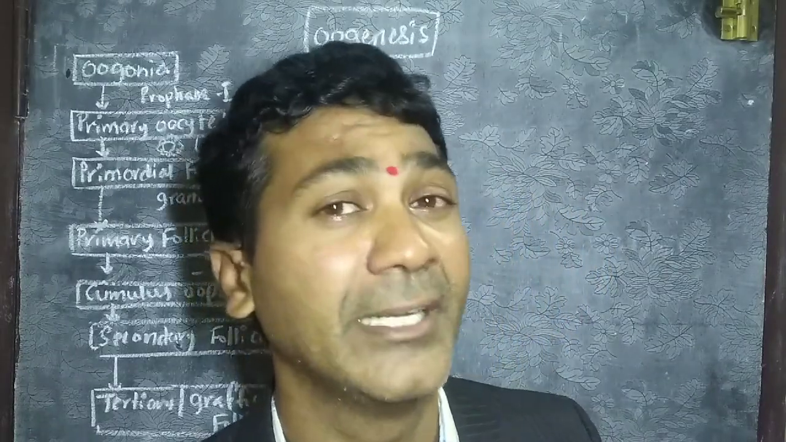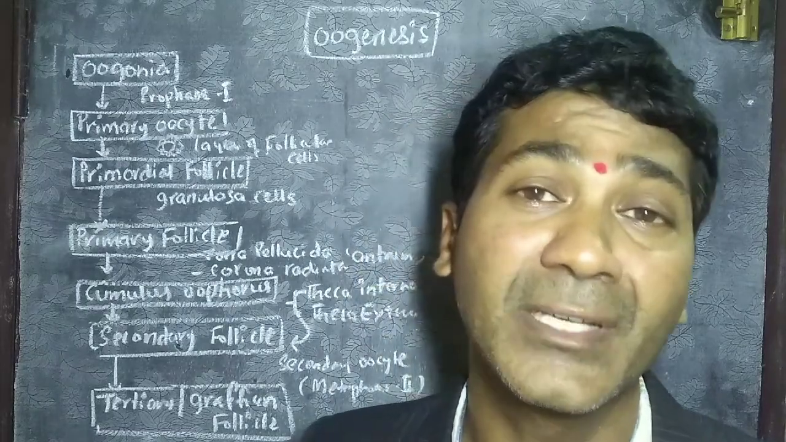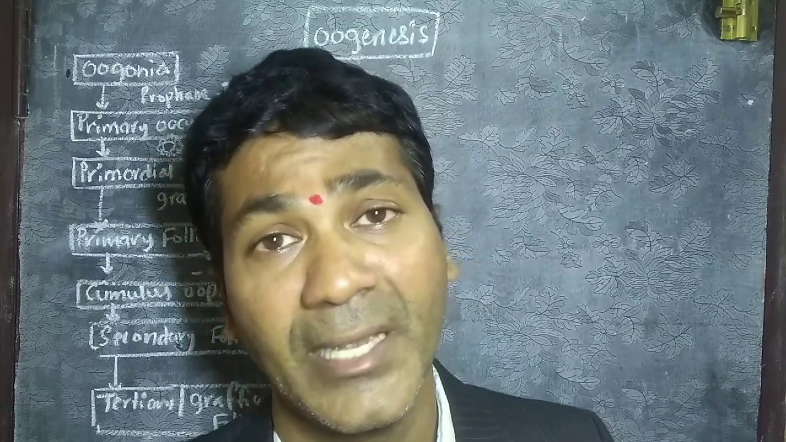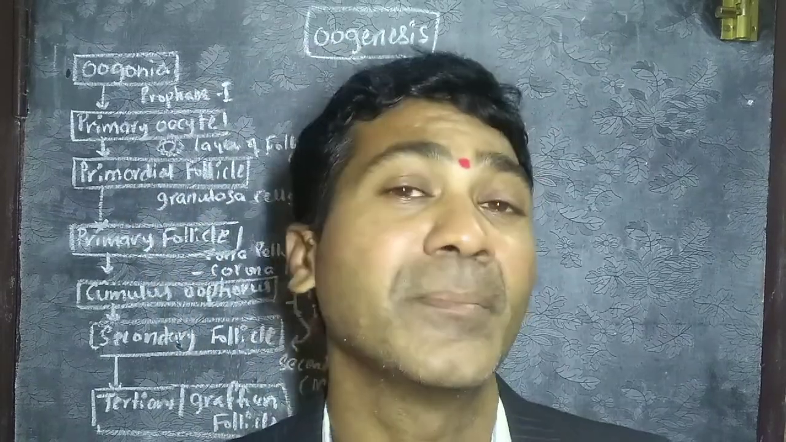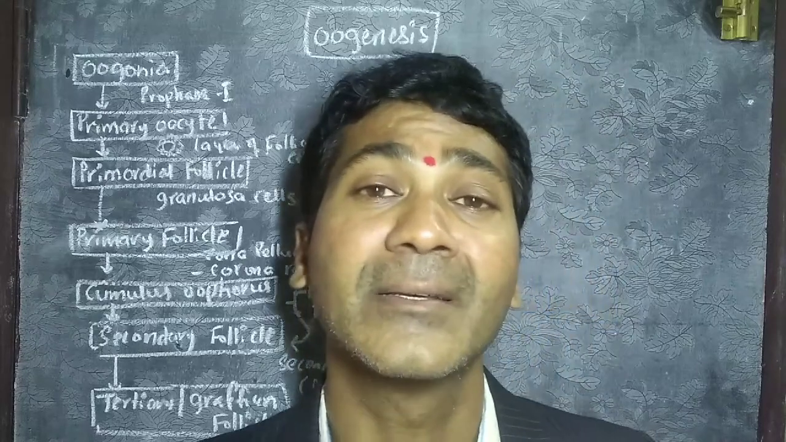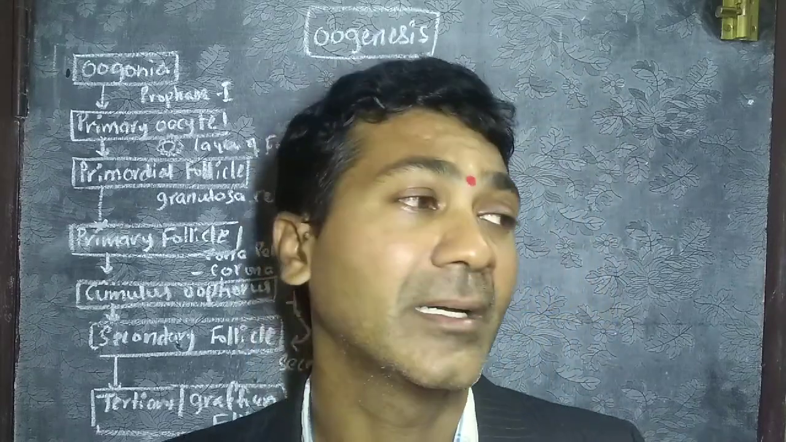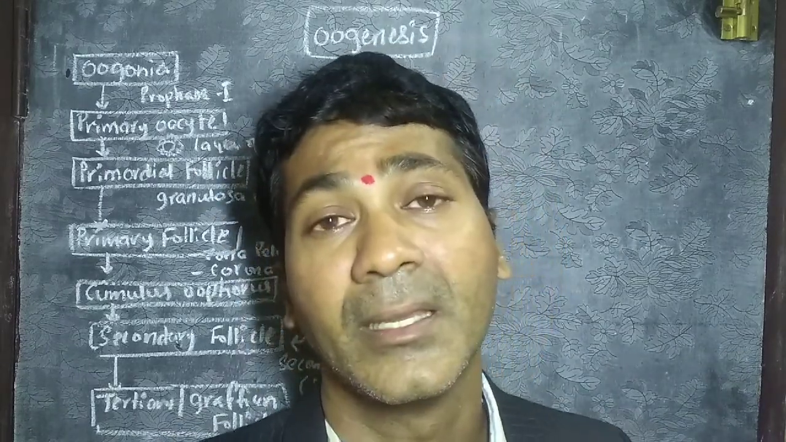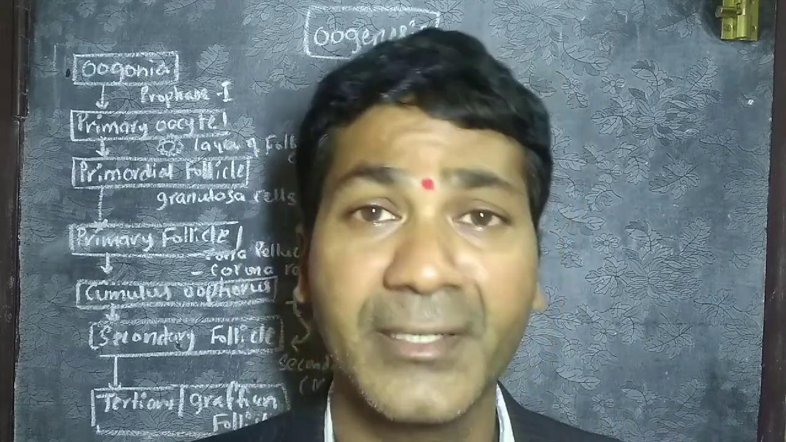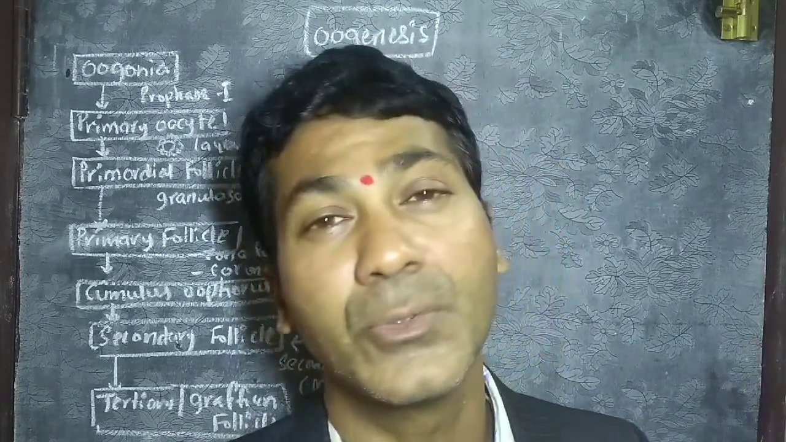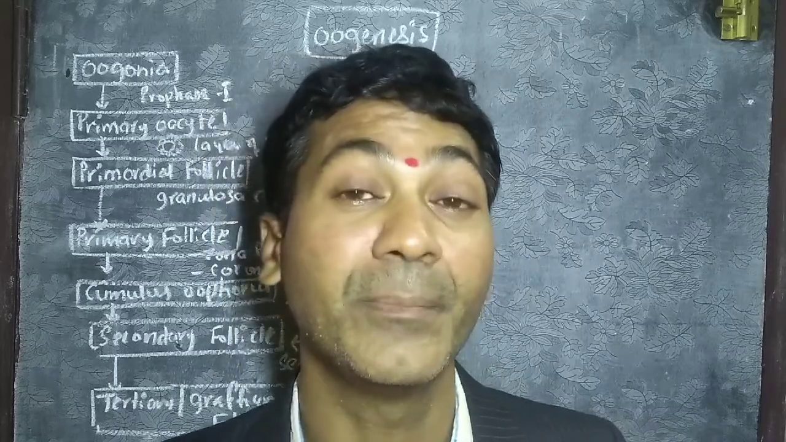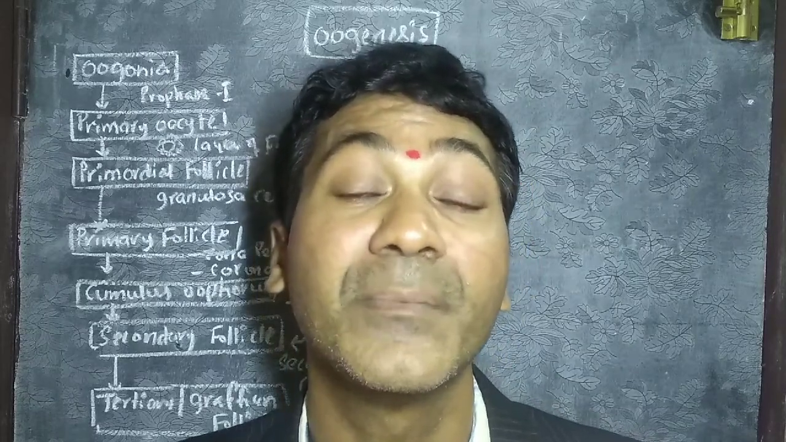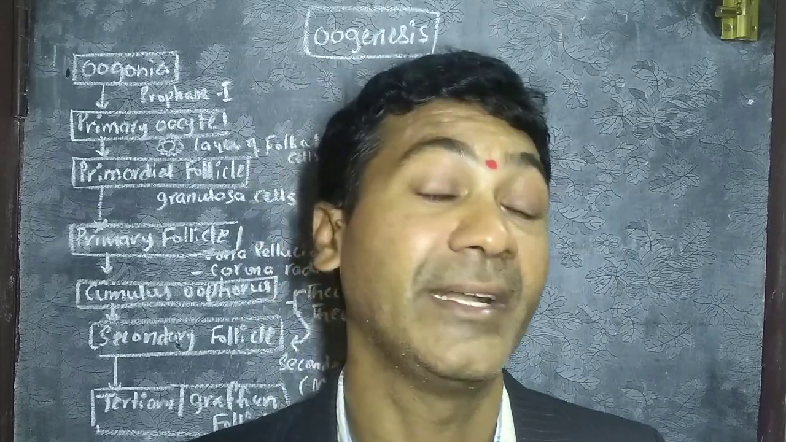How wonderful it is! At the age of 6 to 8 weeks of the fetus, the oogonium present in the ovary starts mitotic division and forms numerous cells. They are called oogonial cells. At the 28th week of the fetus, almost 6 to 7 million oogonial cells are found in the female fetus.